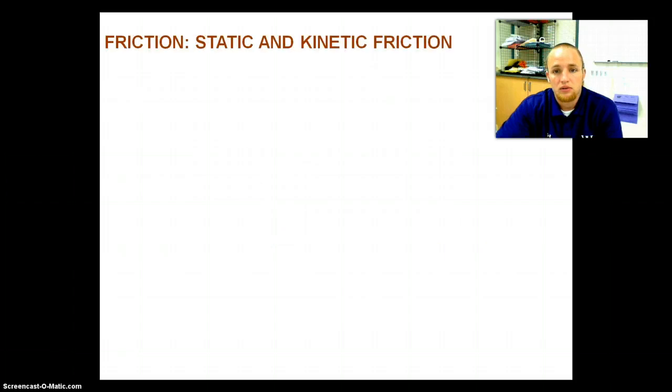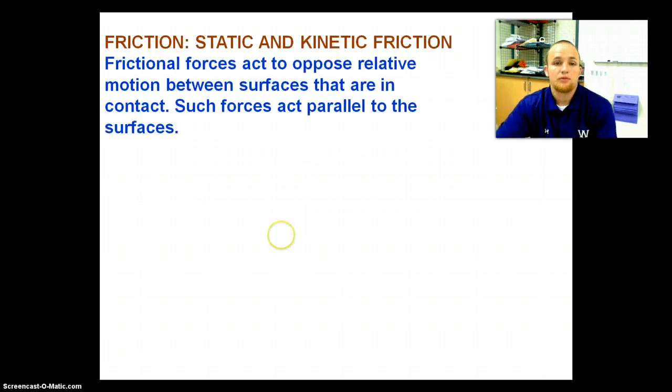First off, frictional forces are always going to oppose our motion between two surfaces that are in contact, right? So if I'm sitting on a sled and I'm going to propel myself down a hill, then friction is going to act up the hill because I'm going down. Friction is going to slow me down as I head down the hill, and that frictional force is going to act parallel to the surface, which is the same as my motion. Motion is parallel to the surface, so it kind of makes sense that way.